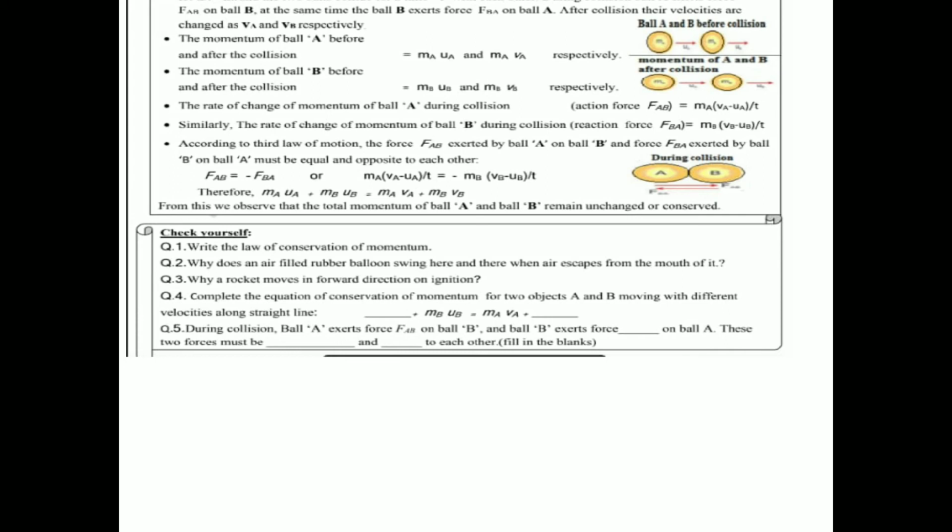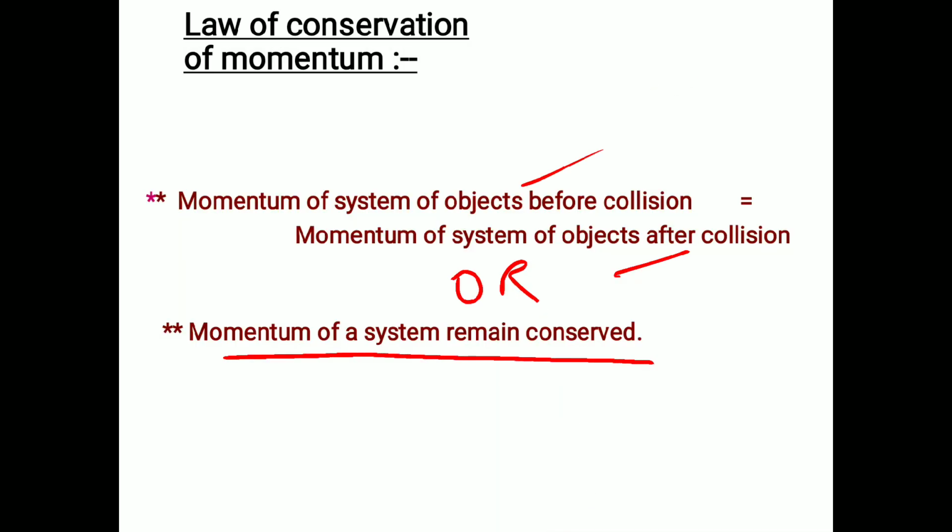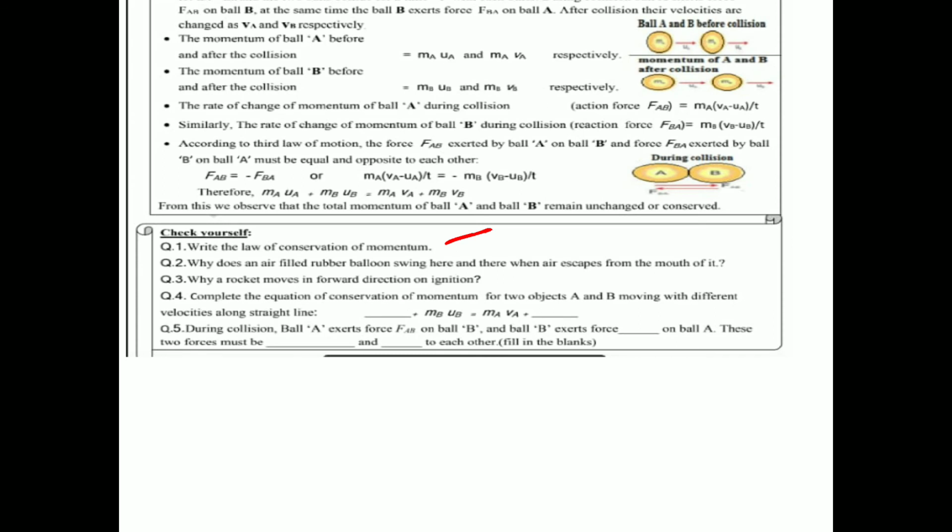Write the law of conservation of momentum. Simply you can write that momentum of a system of objects remains same, or you can write momentum of a system of objects before collision is equal to after collision. This statement you can write. The next question is, before discussing question number 2 and 3, I want to move to question number 4 and 5. In 4, complete the equation of conservation of momentum for two objects A and B moving with different velocities along the straight line.